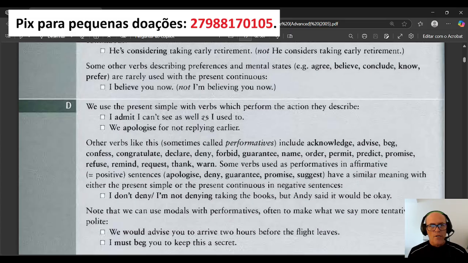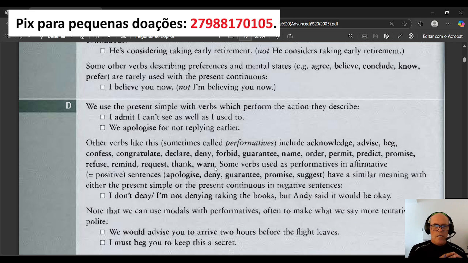Anyway, now other verbs like this, sometimes called performatives, include acknowledge, advise, beg, confess, congratulate, declare, deny, forbid, guarantee, name, order, permit, predict, promise, refuse, remind, request, think, warn. The point is, all these verbs here are not used in the continuous forms at all.